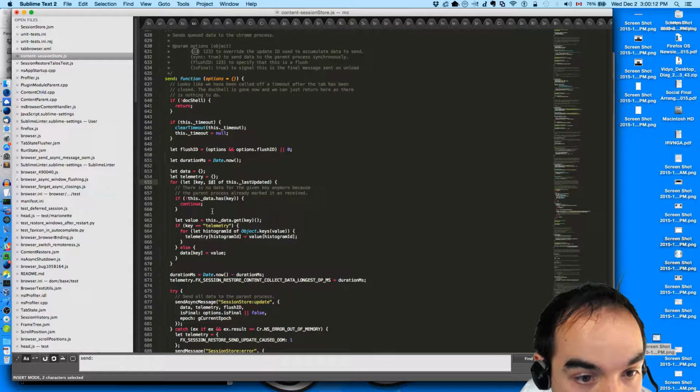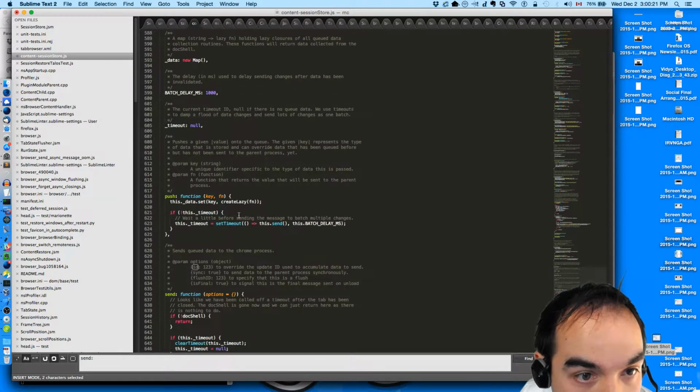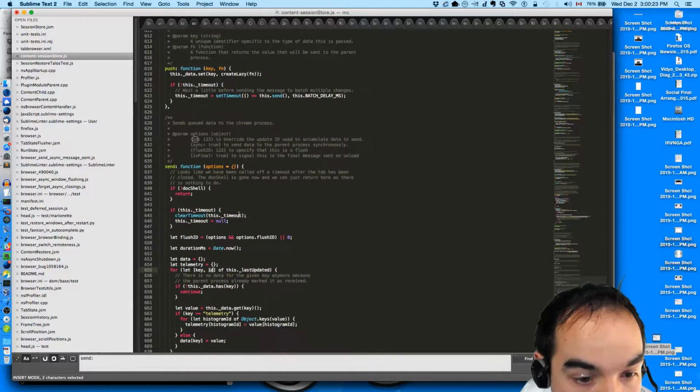For let this data has key, we don't worry about it. This dot underscore data, is that what we want to send? Underscore data is a map.